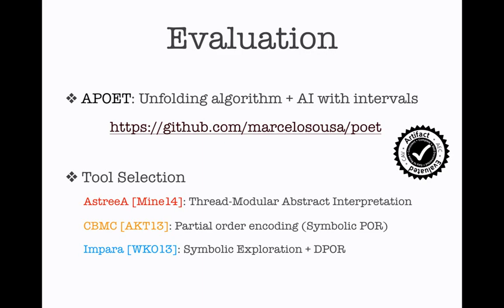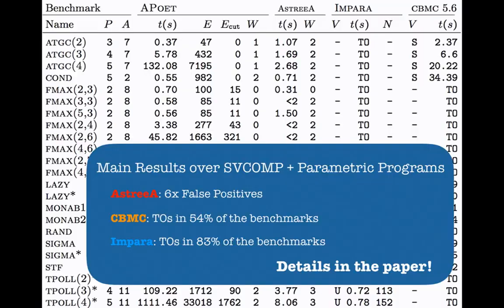In our evaluation for the paper, we have selected 3 tools. We have selected Astrea, which is a thread modular abstract interpreter. CBMC, which is representing here a SAT encoding of a symbolic POR. And Impara, which is a lifting of IMPACT using interpolants with the DPOR. So here's a partial table of our experiments.